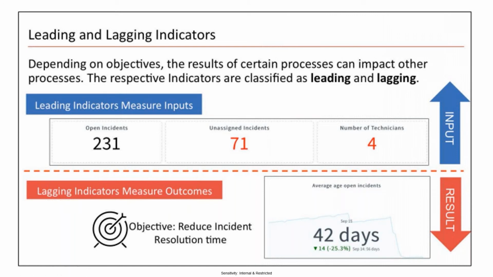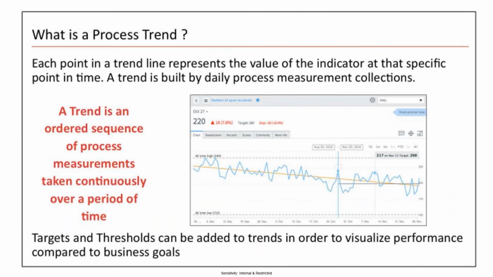We don't want the resolution time to increase. We always want the resolution time to decrease, which means the performance is increasing. So calculating the average, count, sum, all this stuff comes under lagging indicators. We will understand more on this in the coming sessions, not a problem.